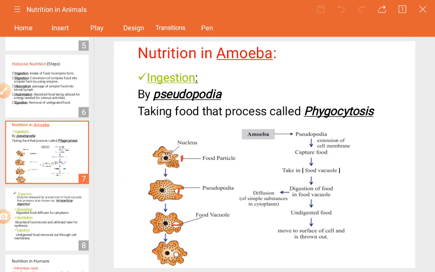So just keep in mind that they have only two organelles. The first one is the nucleus, the second one is the vacuole. The nucleus controls all the activities. All activities means, for example, they move from one place to another, they take up the food and digest it. Such processes are controlled by the nucleus. And vacuole means what? The vacuole plays a major role in storing the liquid and the food materials which the amoeba takes from the environment. So this much you have to keep in mind.